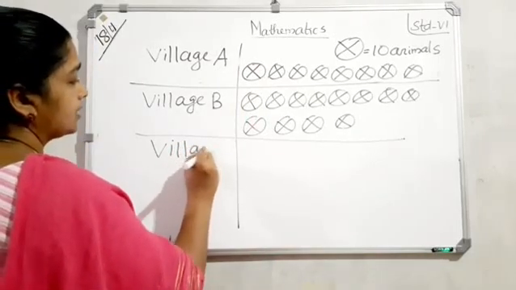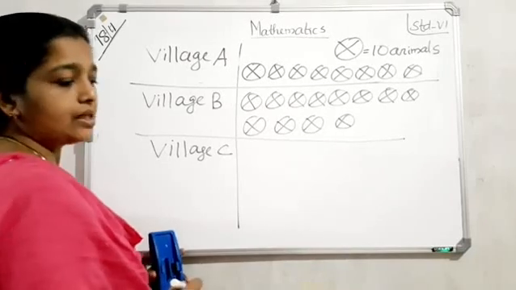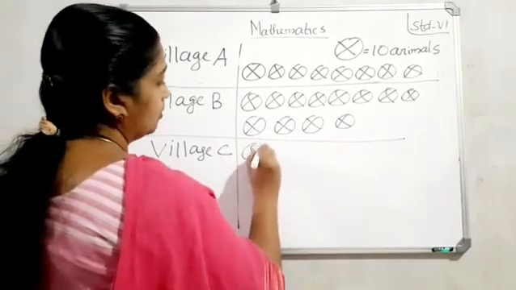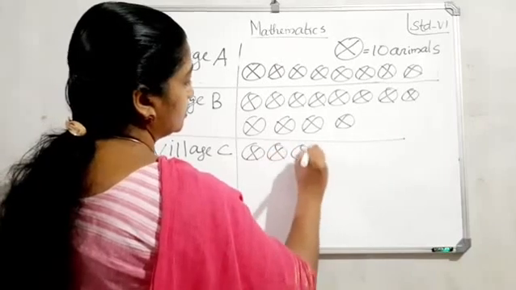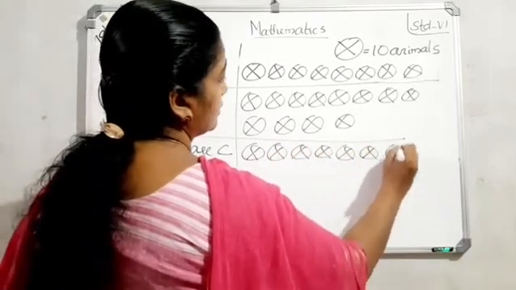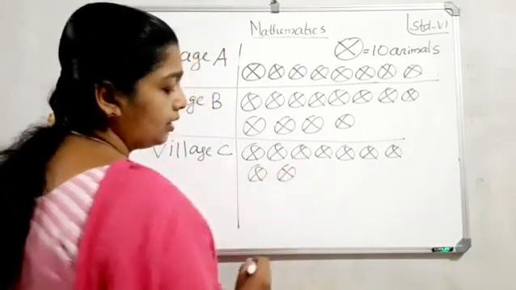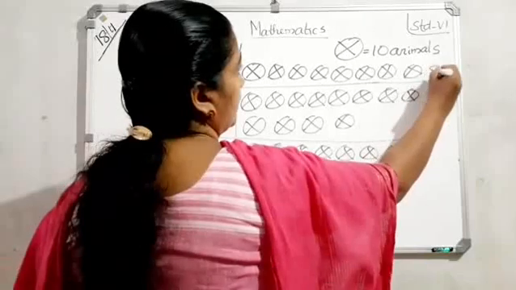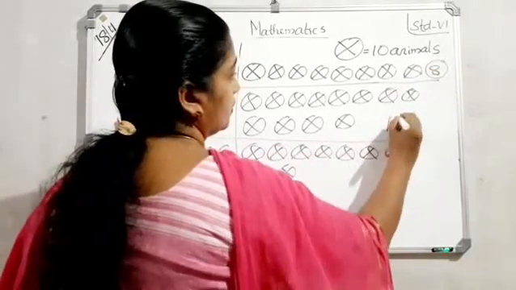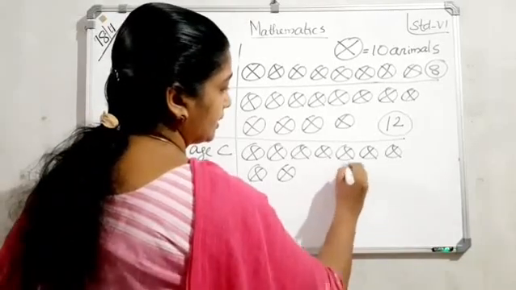So village C, we want to draw how many symbols? 9 symbols. 1, 2, 3, 4, 5, 6, 7, 8 and 9. So first one 8 symbols, second one 12 symbols, then third one 9 symbols.